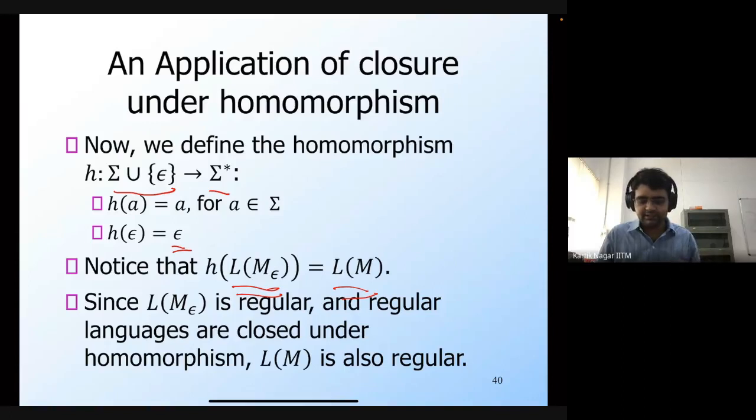And this means that the language accepted by the original epsilon NFA is also regular, which means that epsilon NFAs accept exactly the regular languages. So this is a very elegant and simple proof, which uses this property of closure under homomorphism in order to prove that epsilon NFAs accept regular languages. So are there any questions or doubts regarding this proof?